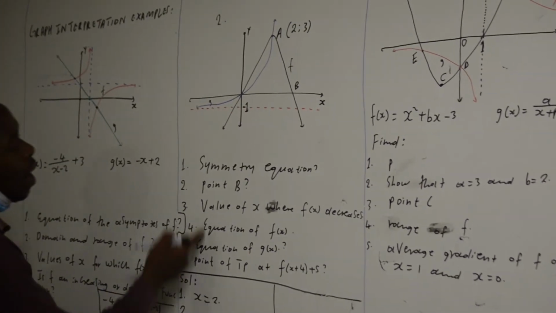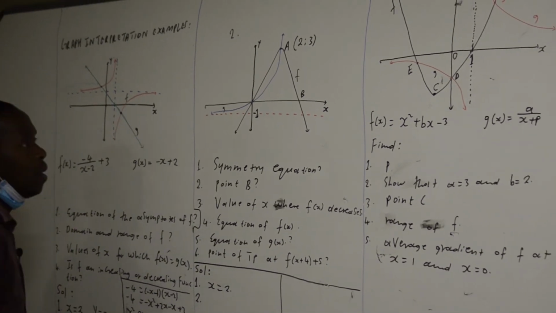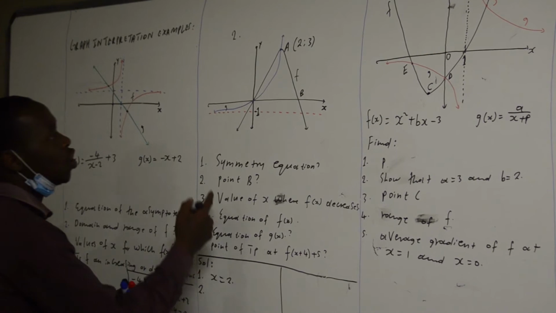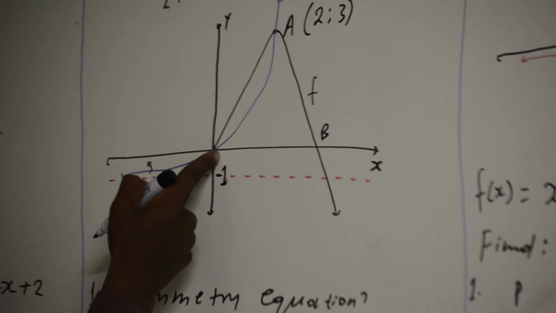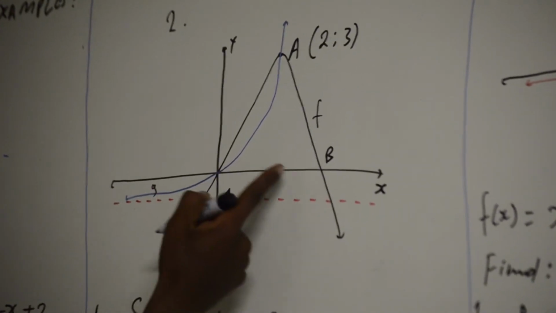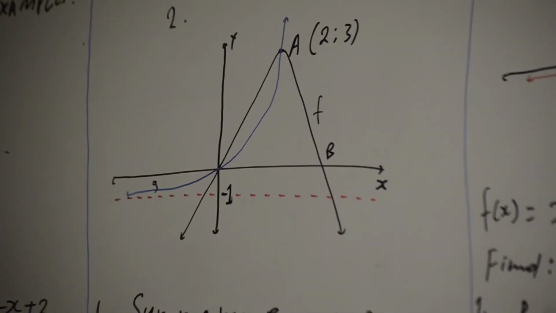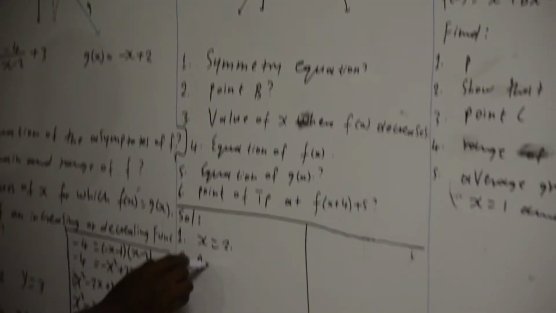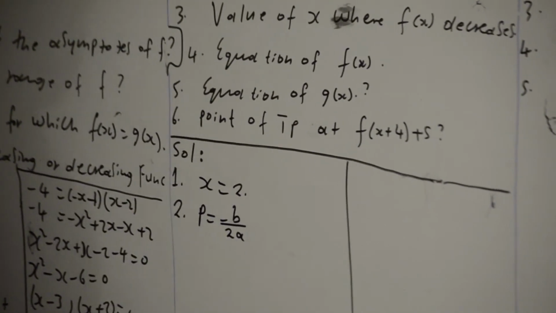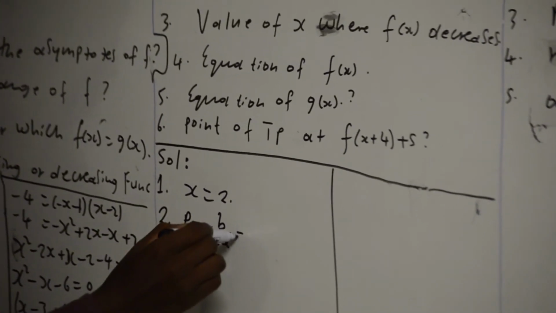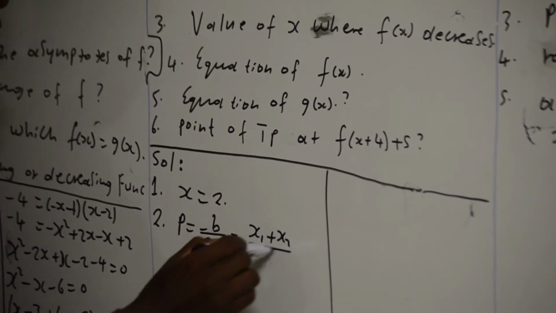Number 2, we need to find point B. Point B: looking at the x-intercepts, one is the origin (0, 0), and point B is unknown, and we are given the x of symmetry. If we are given a standard equation, we use minus b over 2a. But if we are given x-intercepts, we use x1 plus x2 over 2.